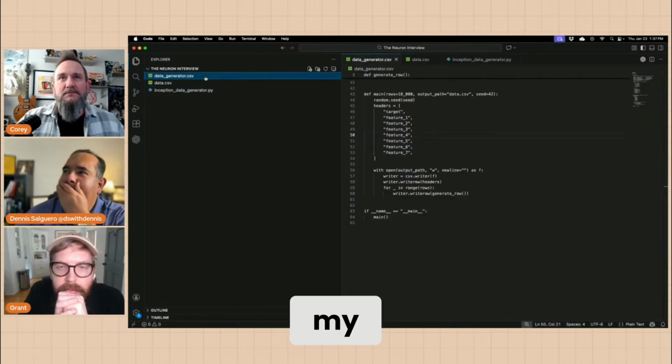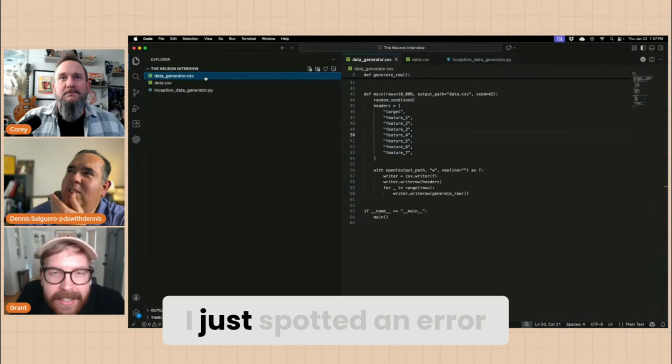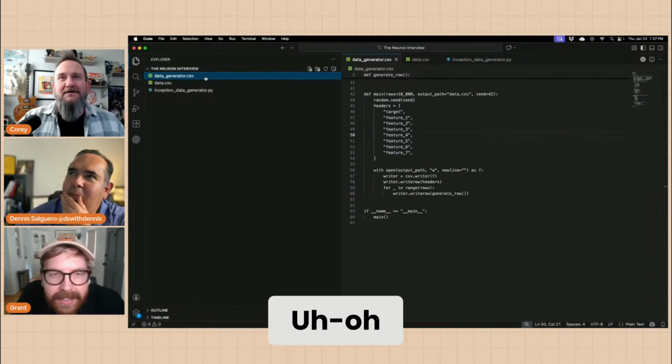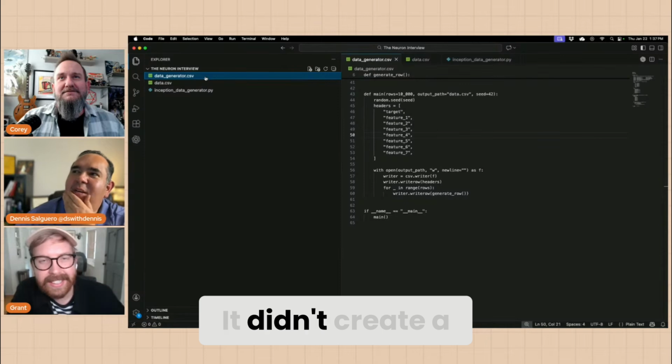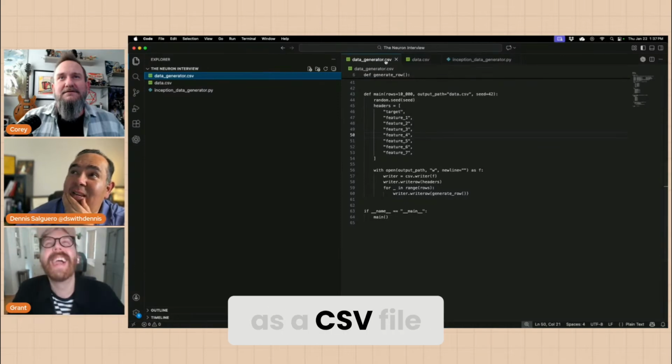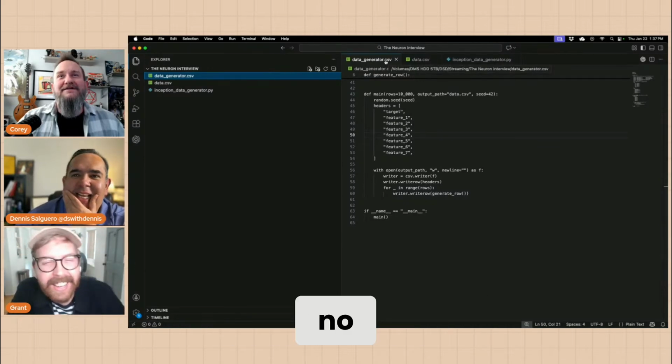Oh my. What happened? I just spotted an error, guys. I didn't catch this the first time. Hey. It didn't create a Python file. It created the code as a CSV file. Oh no. There you go.